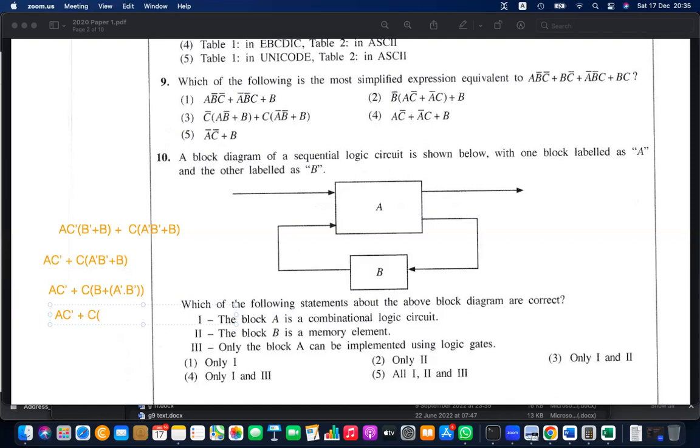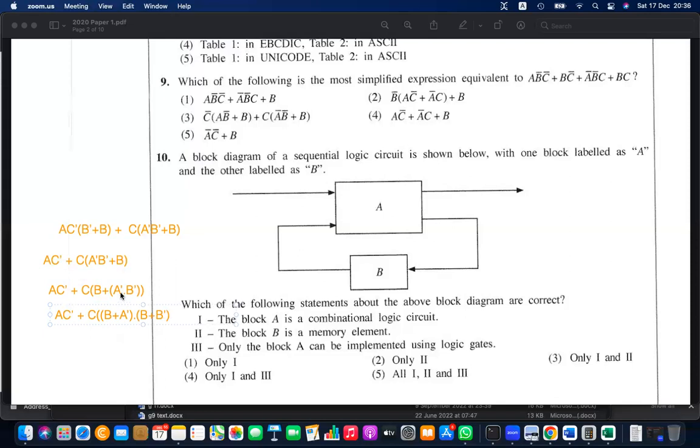Then B is distributed with that, B or A naught will be here, and then the other one is B or B naught, because B naught is distributed to both.